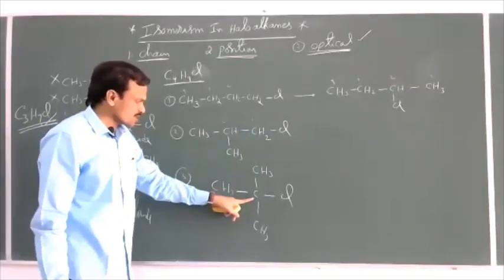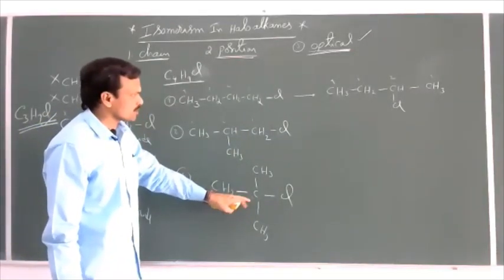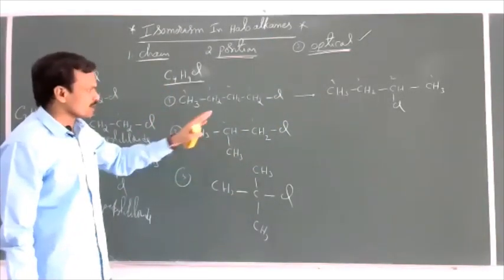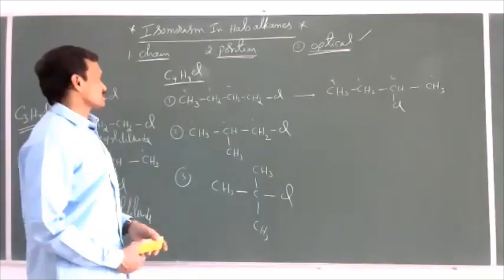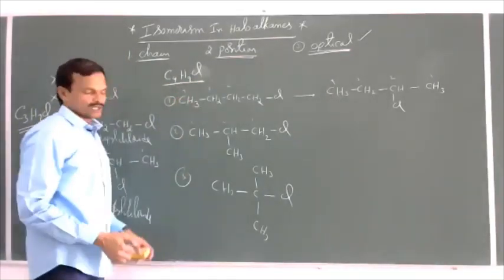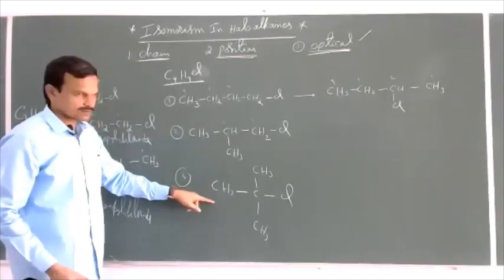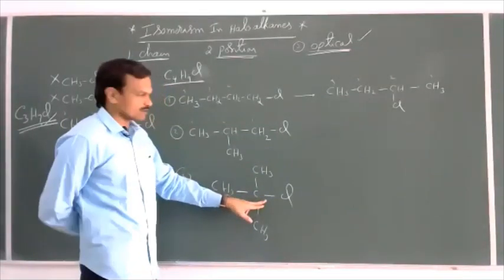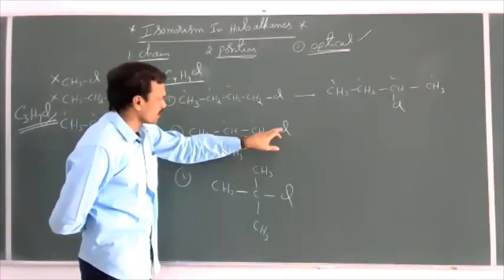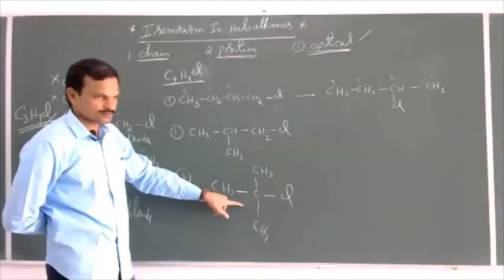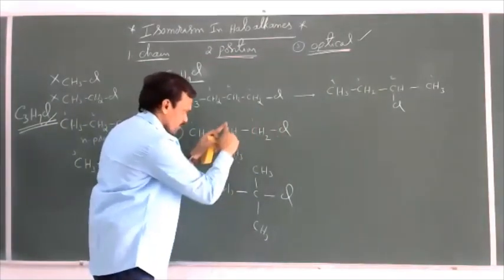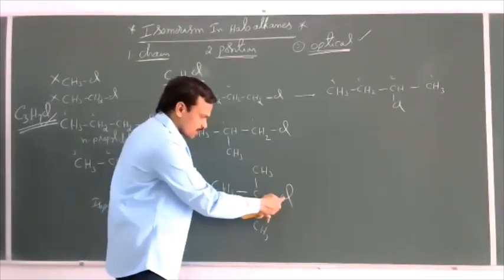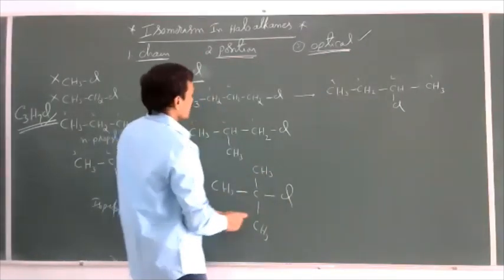Here there is no chance to change the position. If you change the position, you get the same structure. So how many structures are possible in total? Four structures. For C4H9Cl, these are the chain isomers, and this is the position isomer. And here there is no chance to get a position isomer. If you change the position of this chlorine to here, the structure becomes exactly like this. Or if you place the chlorine here or here, the structure will be the same.